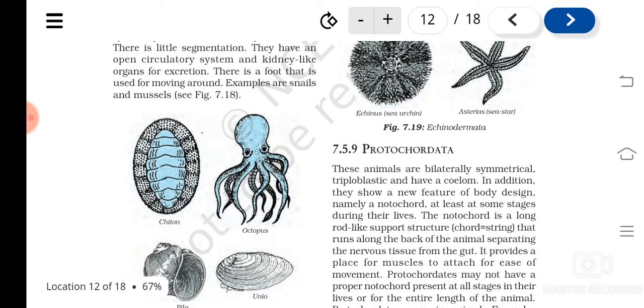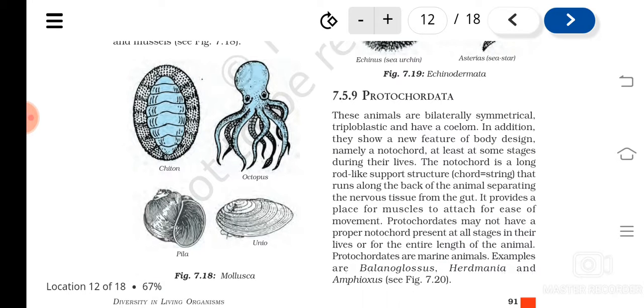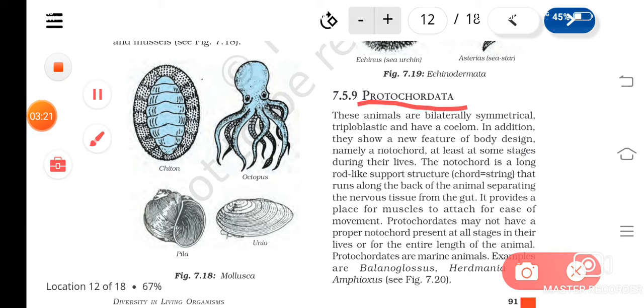So the important feature of all chordates is what? They will have a notochord, and it is not compulsory that it be present all through life. If the notochord is there at least in some stages of their life, then they come under chordates. And now we are especially talking about protochordata. In protochordata the notochord will be present at least in some stages of their life cycle.